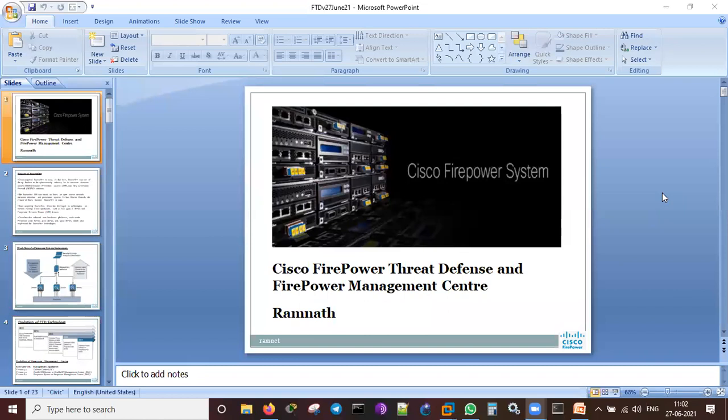ASA means Adaptive Security Appliance, which has been produced by Cisco for quite a long time. We've been working on that. Earlier it was the Cisco PIX. It's a normal firewall which will do inside, outside, DMZ and other things. We can create policies, access lists, and NATing, basic firewall functions. Then later they developed the ASA. ASA model numbers were 5505, 5506, and so on.